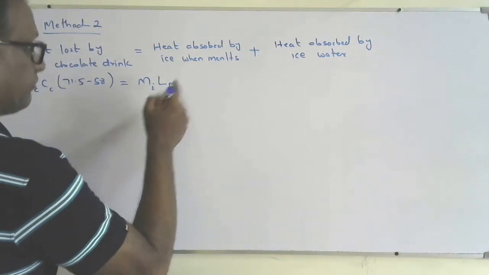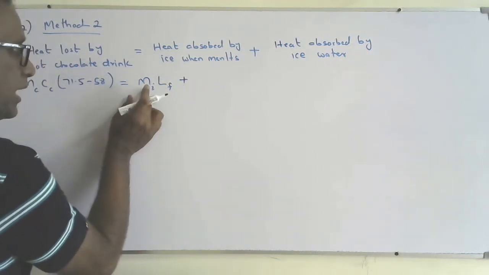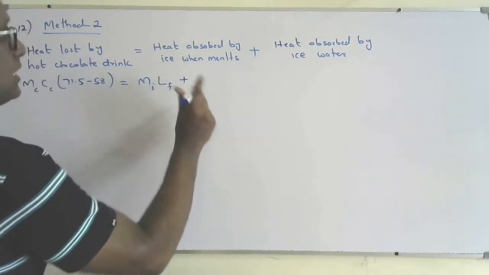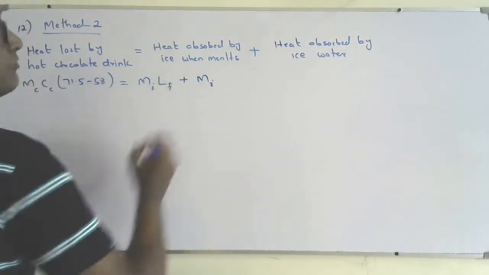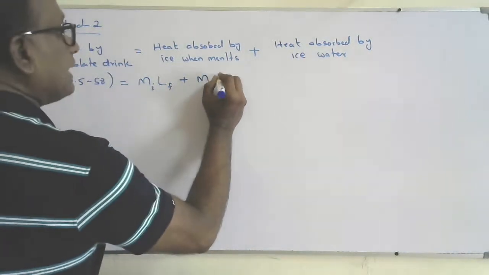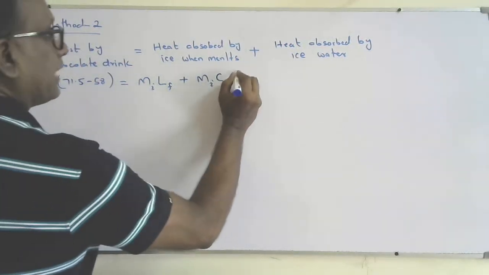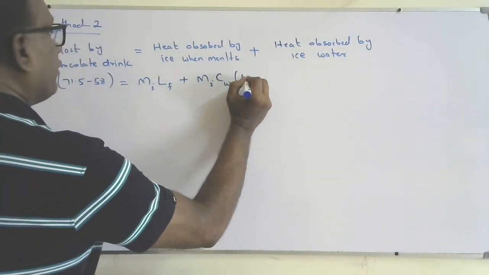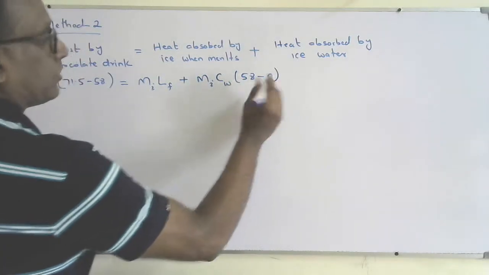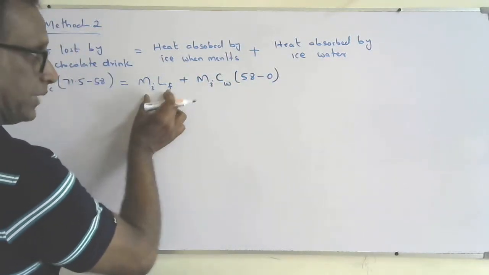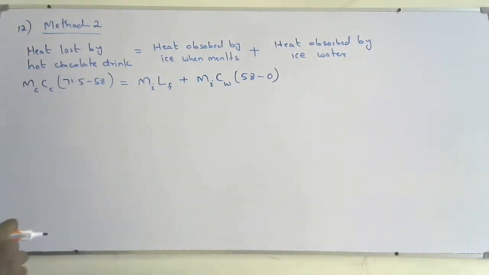So Mi L_f, plus the same mass of ice has become water. So I'll say Mi, now in the form of water, Cw delta T. So delta T's final temperature is going to be 58 from 0. The water was at 0 after it melts, and finally becomes 58 degrees Celsius. Okay, I'm going to find the Mi here.